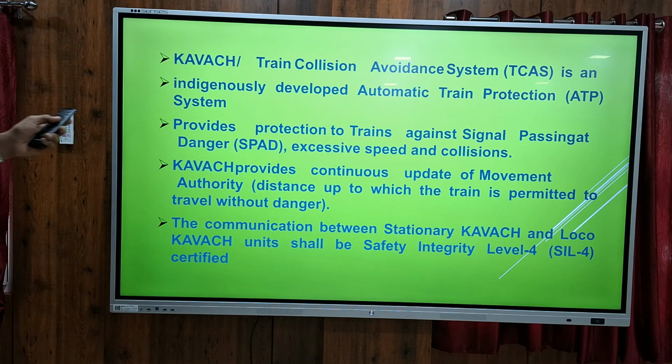KAVACH is an indigenously developed automatic train protection system, developed in India only. It provides protection of trains against SPAD. SPAD means signal passing at danger. It avoids collisions and also gives continuous updation of movement authority. So even if the track view to the LP is not clear, in those conditions also the signal aspect will be displayed very clearly. The communication between stationary KAVACH and loco KAVACH is at safety integrity level 4. It has been certified to avoid unauthorized access.